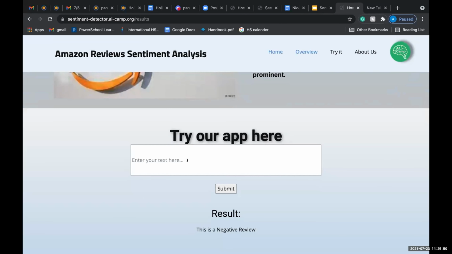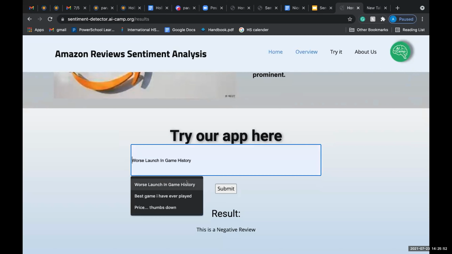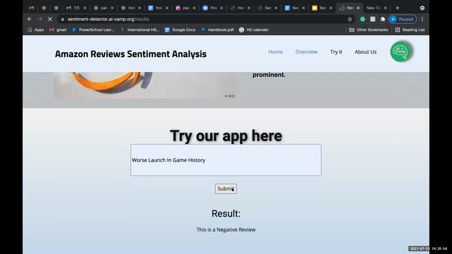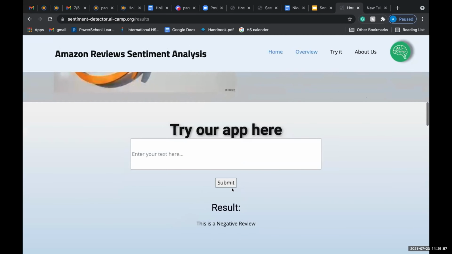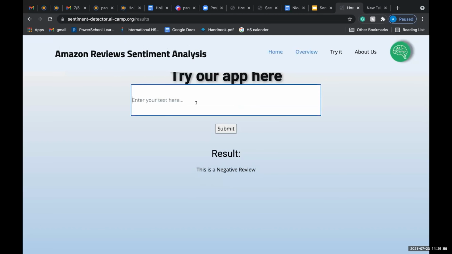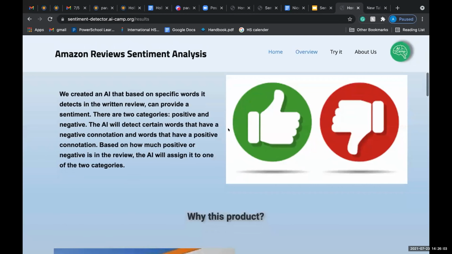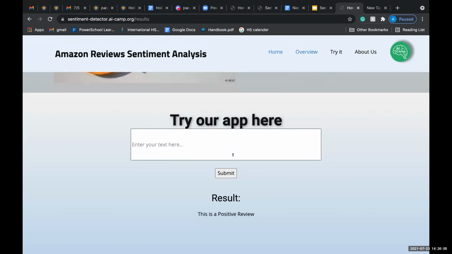And this is a quick demo. So you would put in a review, something like this, press submit, and it displays that it's a negative review, something like this, and it displays that it's positive.